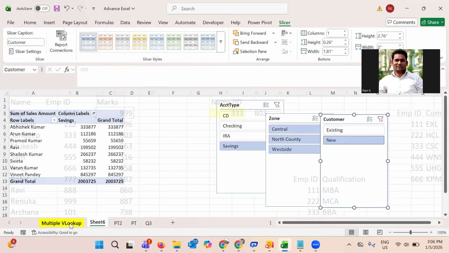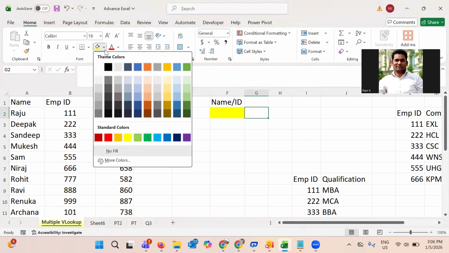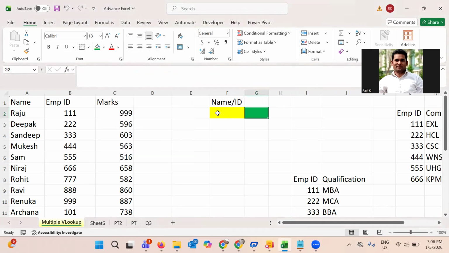Let's move to the multiple VLOOKUP. What does multiple VLOOKUP mean? The condition, if you see here, is not simple, it is a bit tricky. Suppose this is the data, this is our database. Now what I want here is the result. On the basis of their name or maybe ID, we want to extract marks.